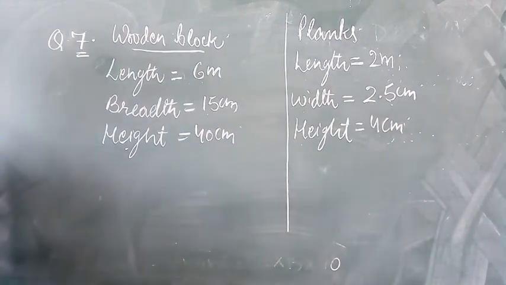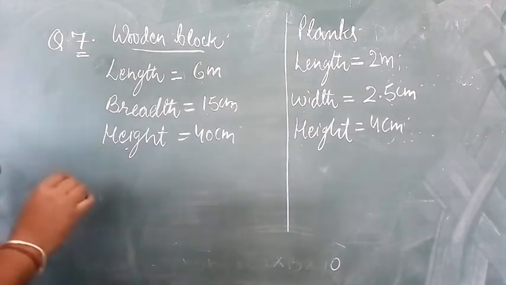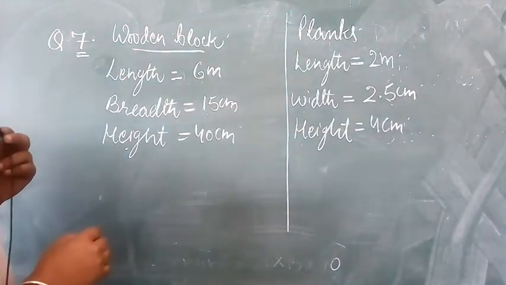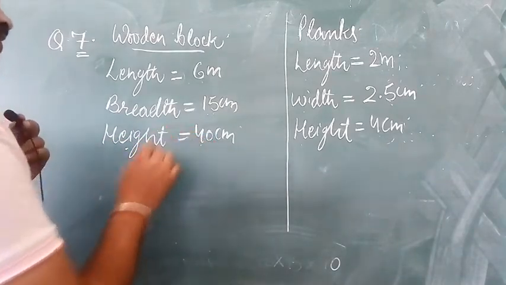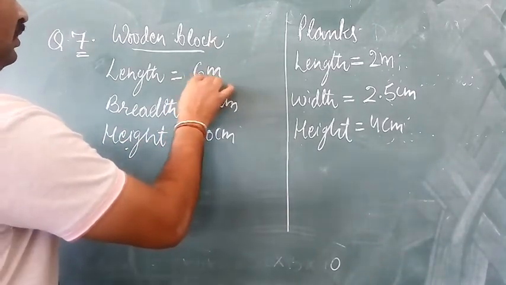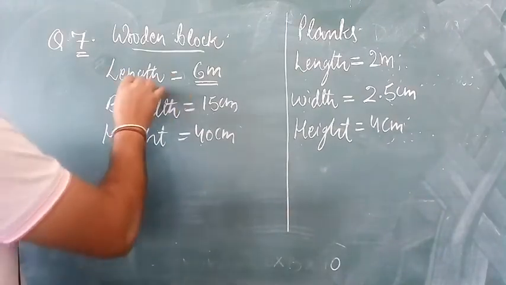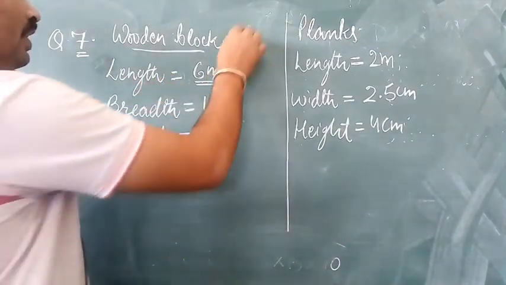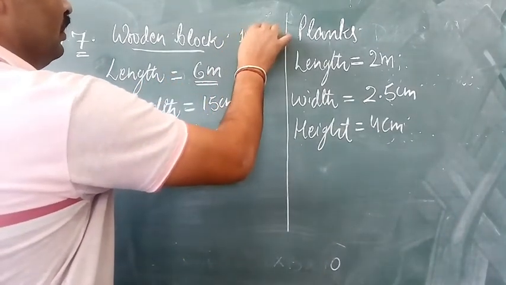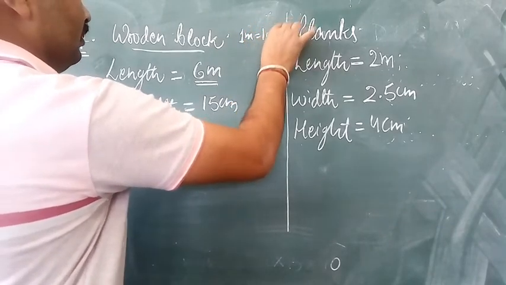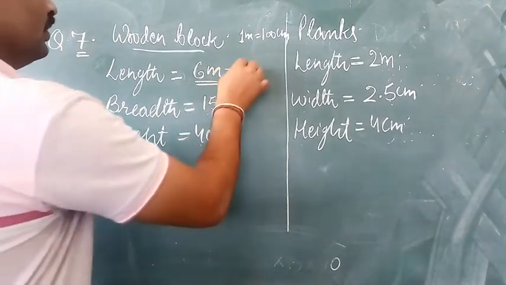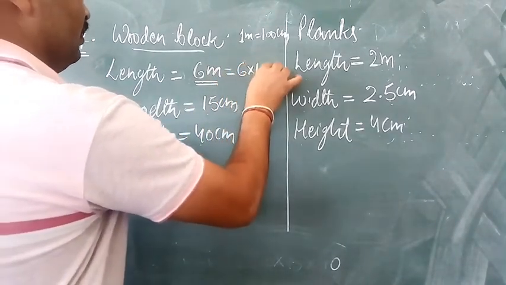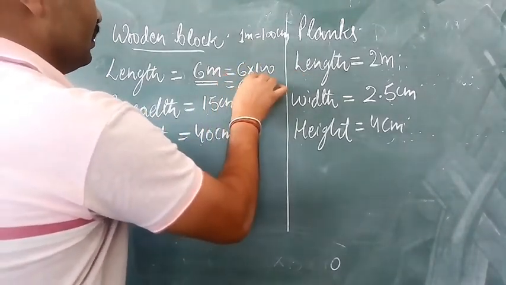But before finding volume, we have to see whether their measuring units are same or not. So here breadth is given in centimeter, height is also in centimeter, but the length is in meters. So let us convert this also into centimeters. So 1 meter equals 100 centimeter. Therefore 6 meter will be equal to 6 multiplied by 100, which is equal to 600 centimeter.